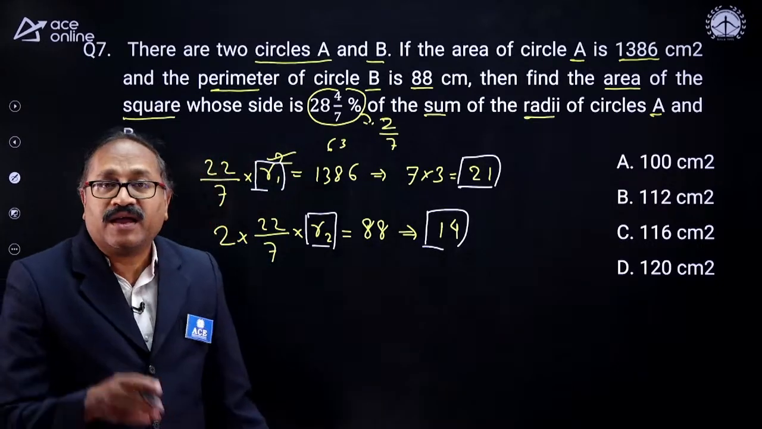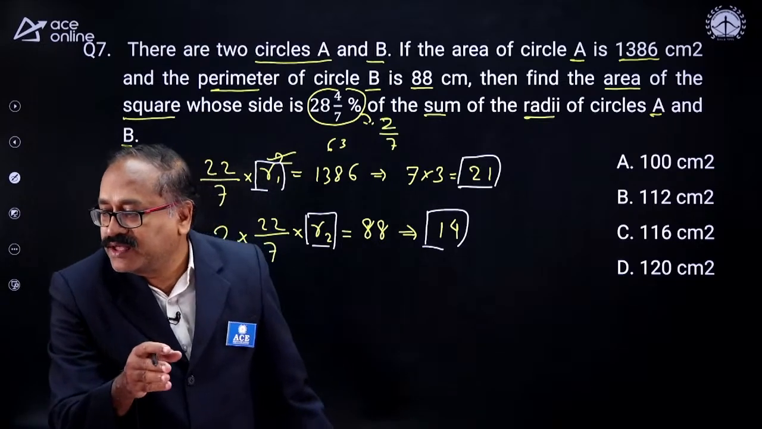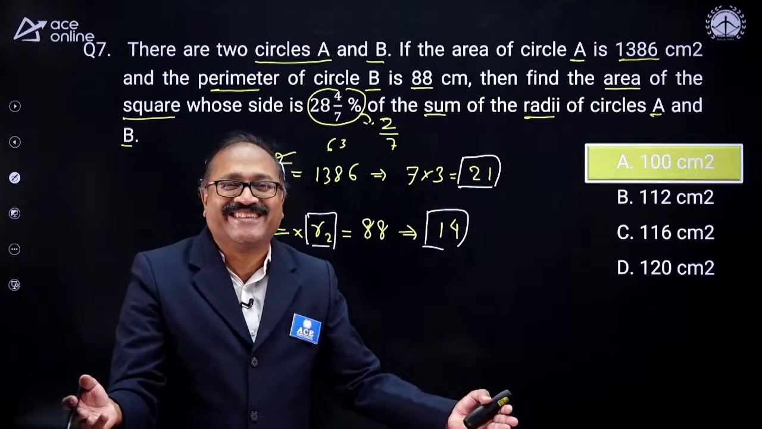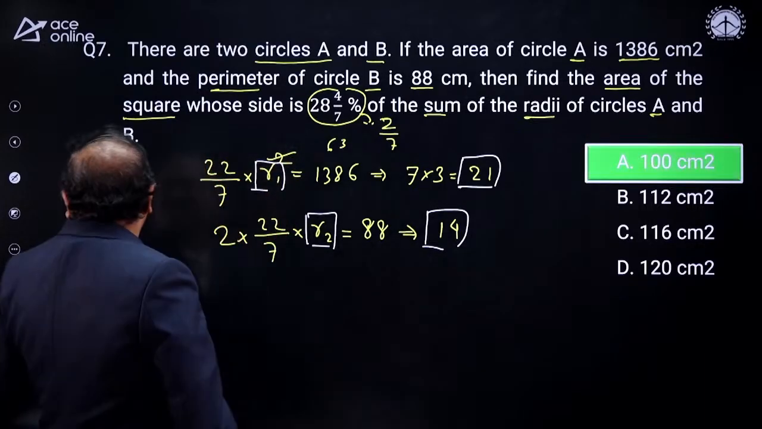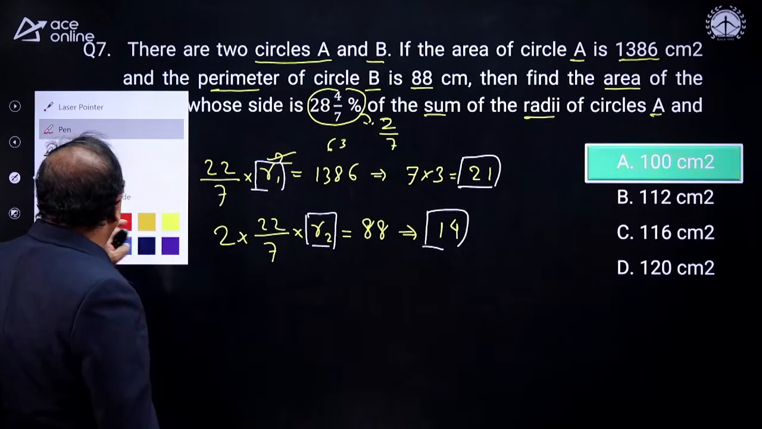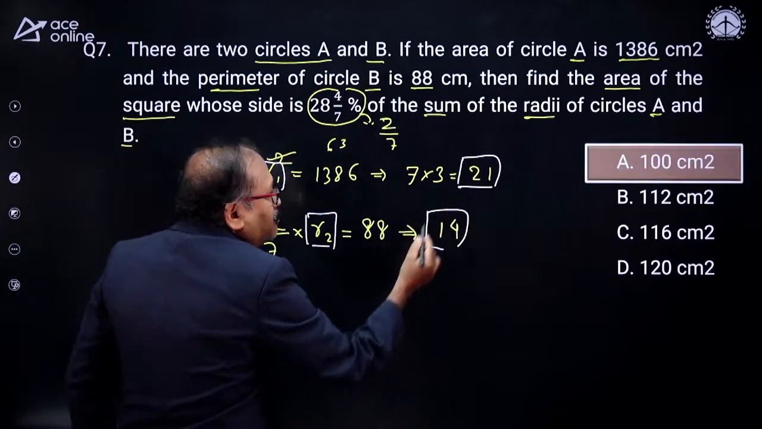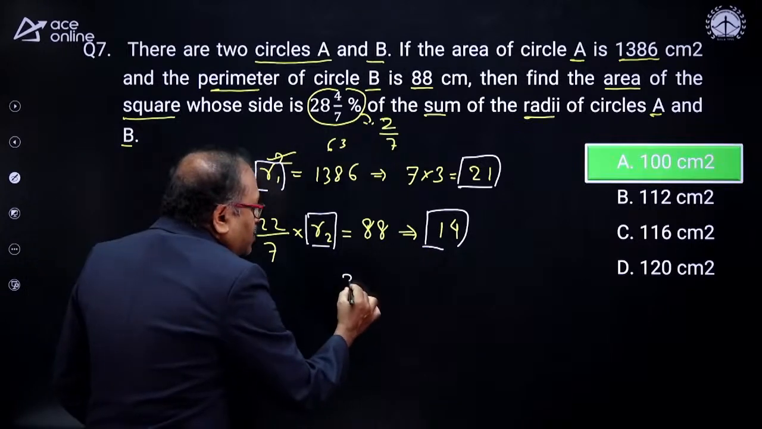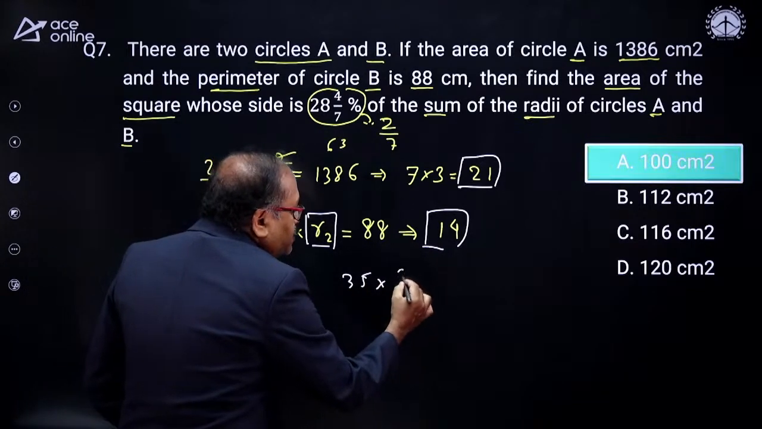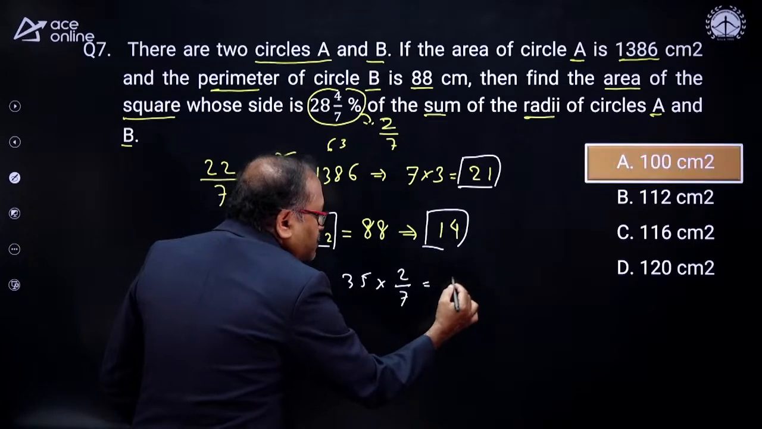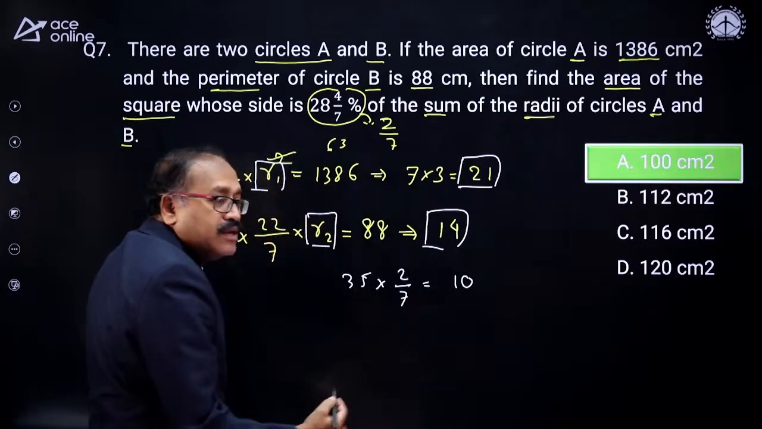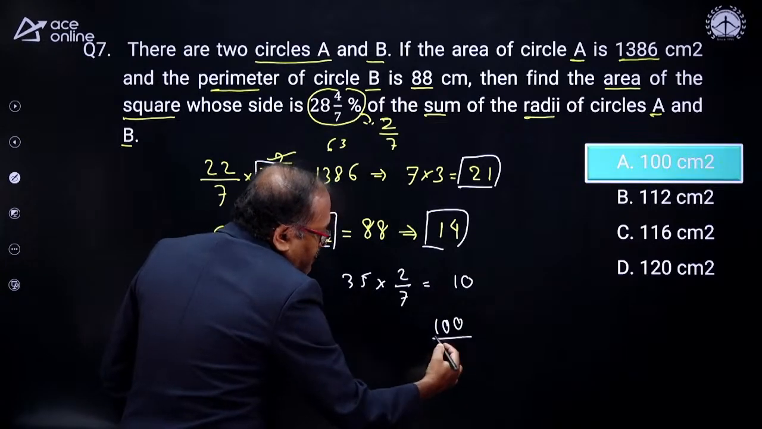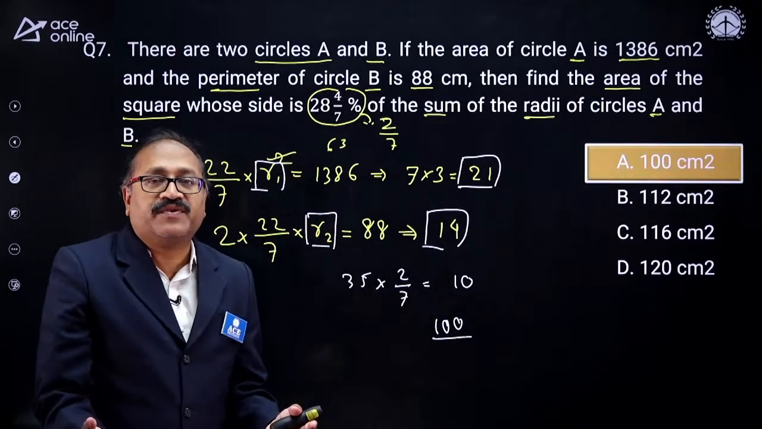Okay, over, and let me check. All of you have given 100 as the answer, and that's right. Well done. So now let me work out on this. The sum of this is 21 plus 31 and 35. So if I take out that 35 2/7, now it comes 10. Side of the square is 10. Then the area will be 10 square, which is 100. Rightly answered, my young friends.